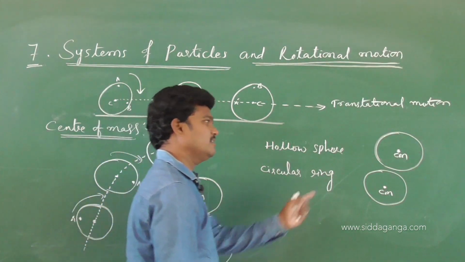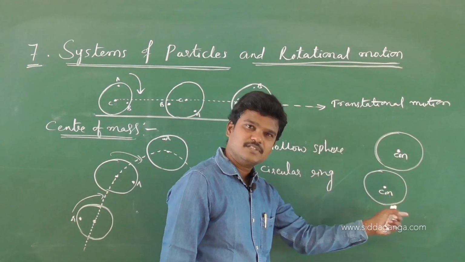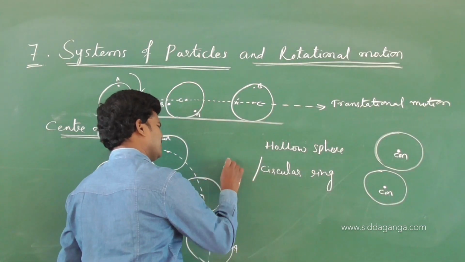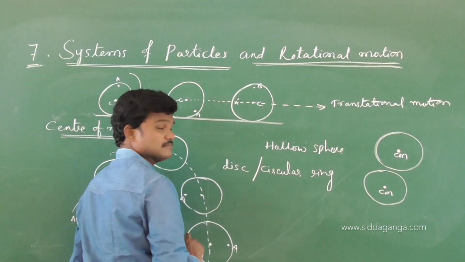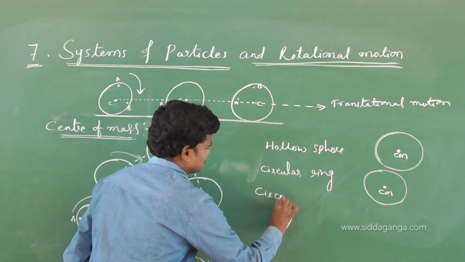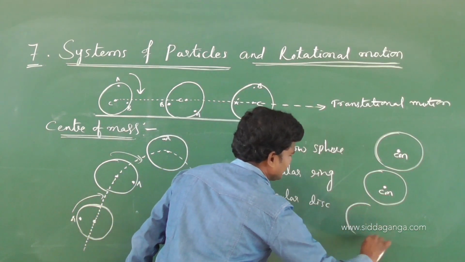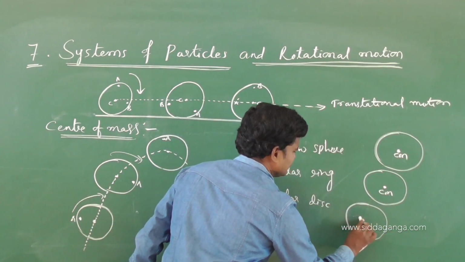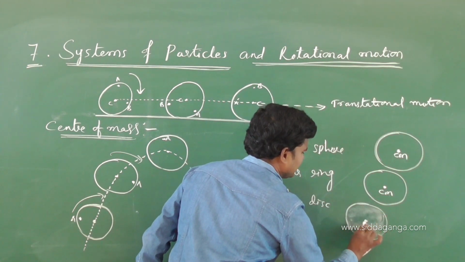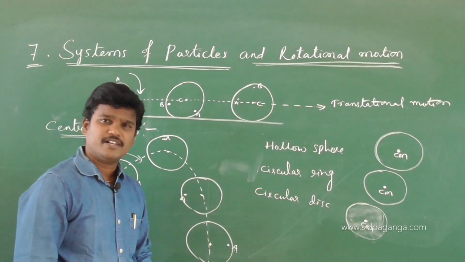For a circular ring also, the center of mass is at the centroid. Of course, for a circular disc also, there will be matter, and the center of mass is at the centroid.